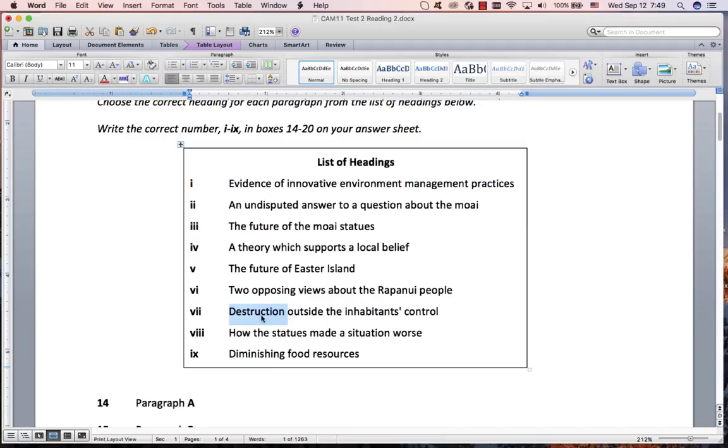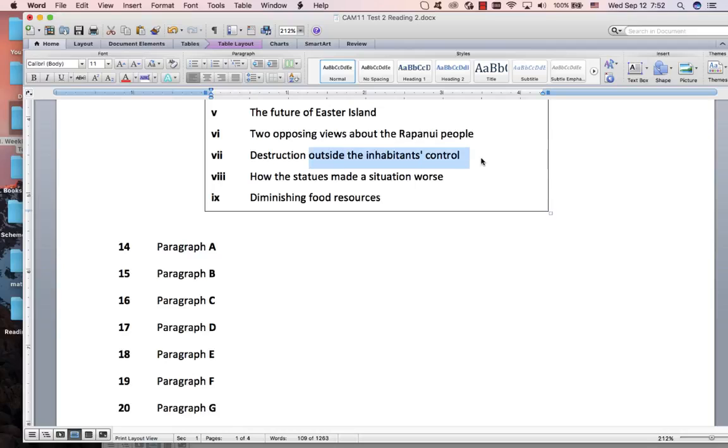Destruction, there's a nice negative word. Outside the inhabitants' control. They couldn't control it. Outside the inhabitants' control, I don't know yet. We can check later. Statues made a situation worse. There's another negative word. That's good. So possibly this one. Diminishing food resources. Again, that's negative, decreasing. So I would say it's one of these three. Now we need to look at the other parts of this. Outside their control, statues made the situation worse, and food resources.